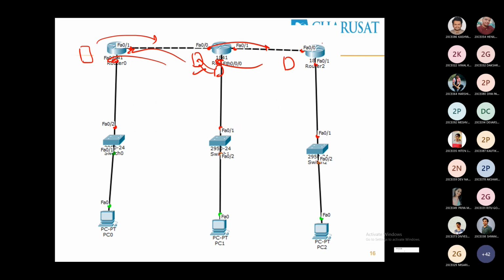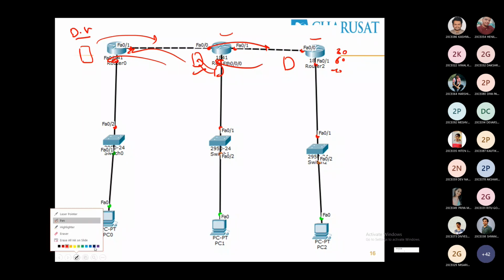The periodic interval might be 30 seconds, 60 seconds, 90 seconds, or 120 seconds. At every periodic interval, depending on the configuration you have made in these routers, the current routing table will be exchanged or shared with the neighbors. So this is distance vector.